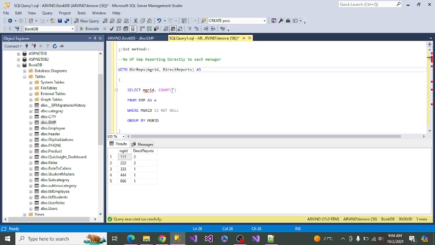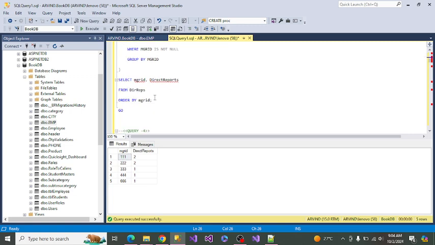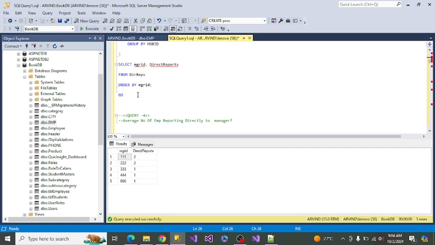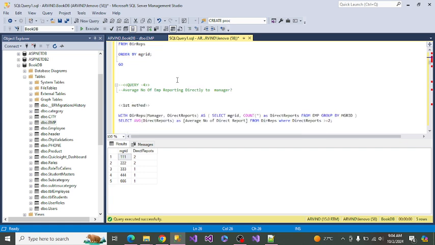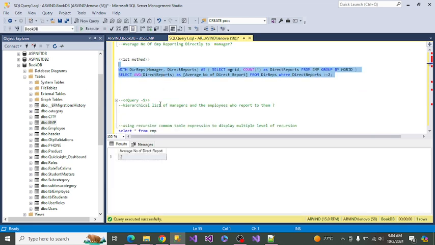Direct report is something that we are referring to, that one's the count. Okay, so that's it. Going to the third query, again the question is twisted by the interviewer: what is the average number of employees reporting to one particular manager? The same thing, rather than count, we will use average, so I will not go into detail on that one. It is the average of direct reports.